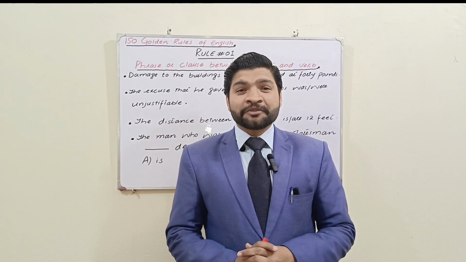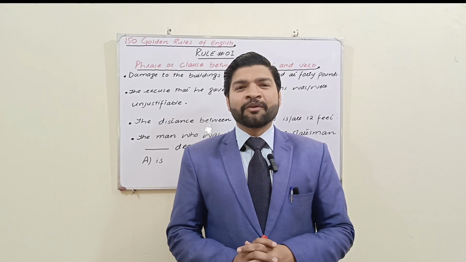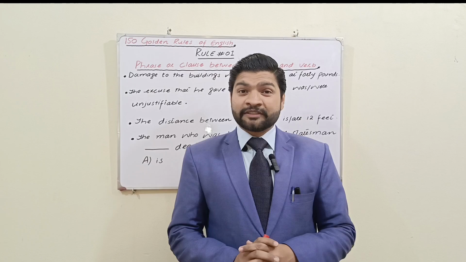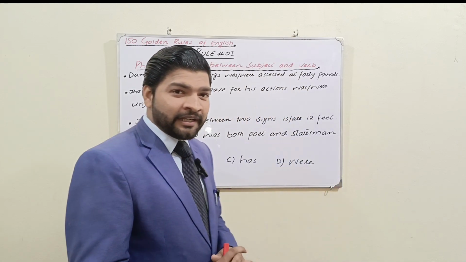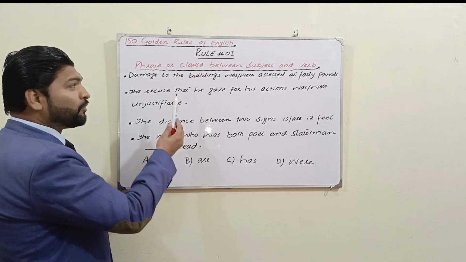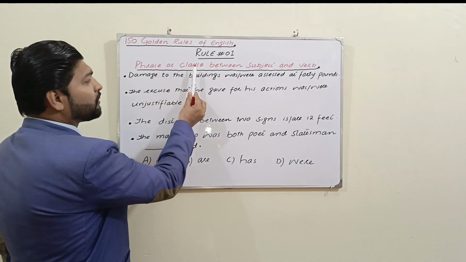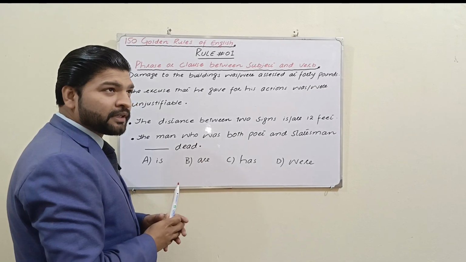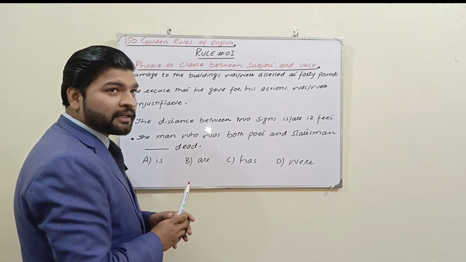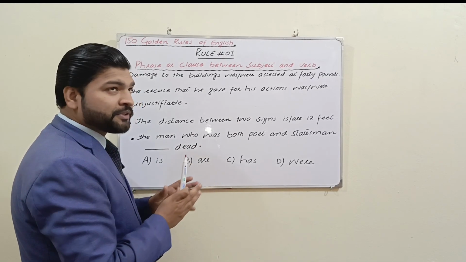Today we are going to start the 150 golden rules of English language series. Rule number 1 today we are going to discuss. Let's get started. Rule number 1: phrase or clause between subject and verb. Sometimes a phrase or clause occurs between subject and verb.